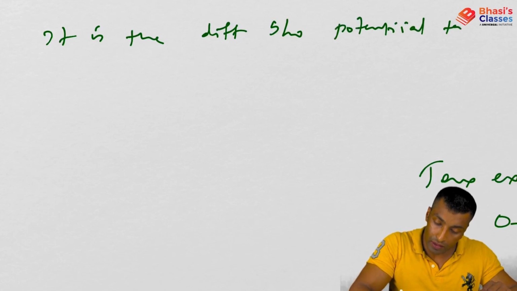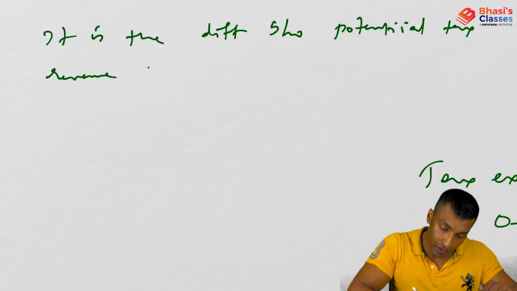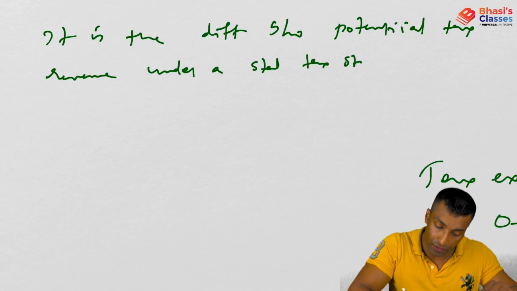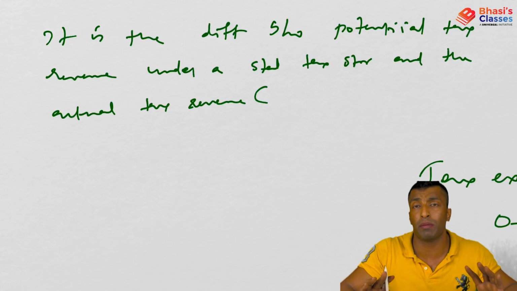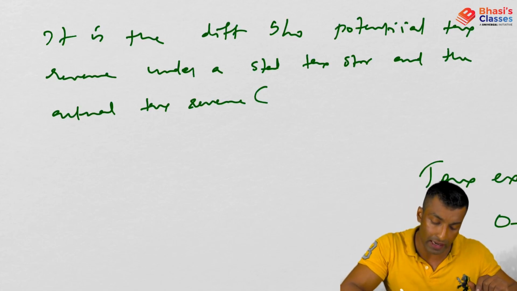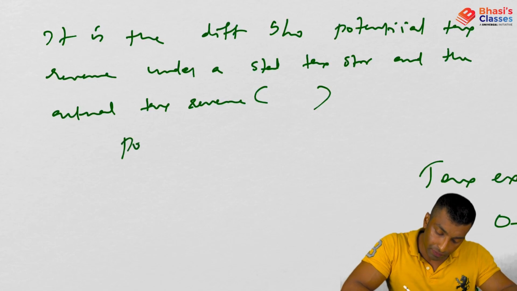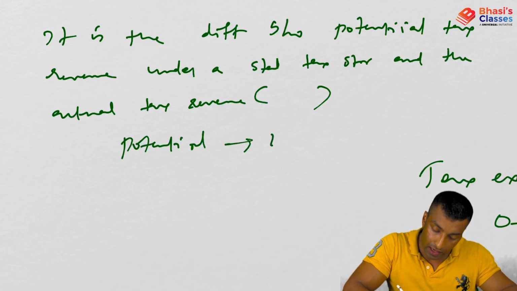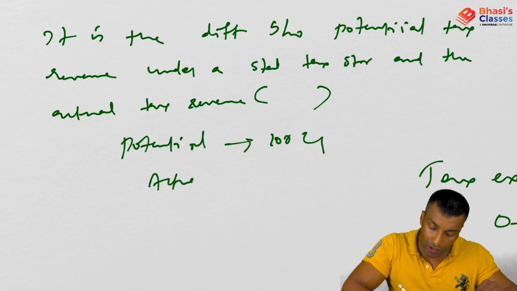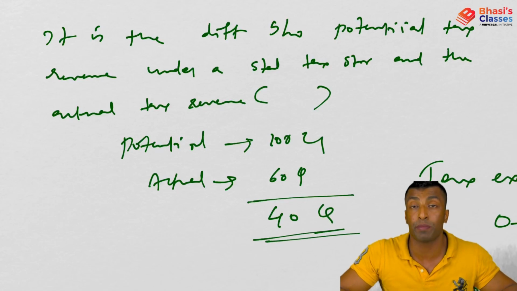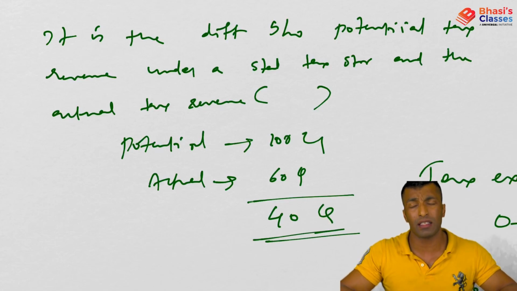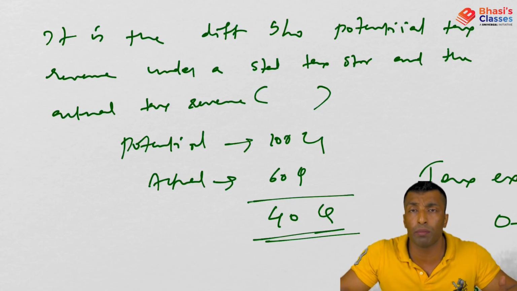Okay, or in another language you can also write it as the difference between potential tax revenue under a standard tax structure and the actual tax revenue. Actual tax revenue may be less because of different special concessions. Okay, so let's suppose the potential tax revenue is, let's say, 100 crore and the actual collected amount is, let's say, 60 crore. So this difference of 40 crore is the tax expenditure or tax subsidy, and it is not easy to calculate, because how do we calculate the potential tax revenue?